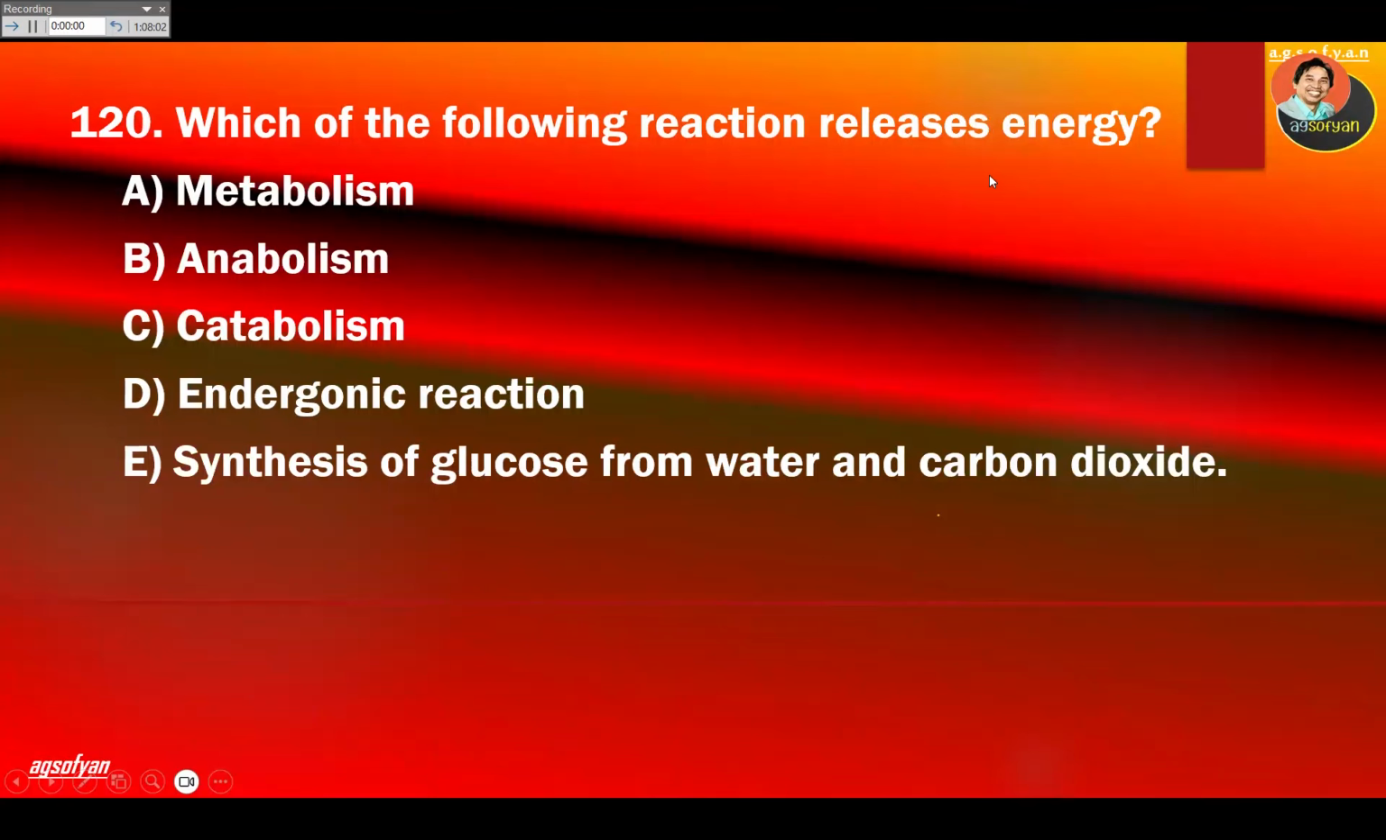Which of the following reaction release energy? Breakdown will always release energy. The synthesis reaction will always require energy. So look for the one that release energy, which will be catabolism or decomposition. Look for that one, catabolism. C will be the answer.